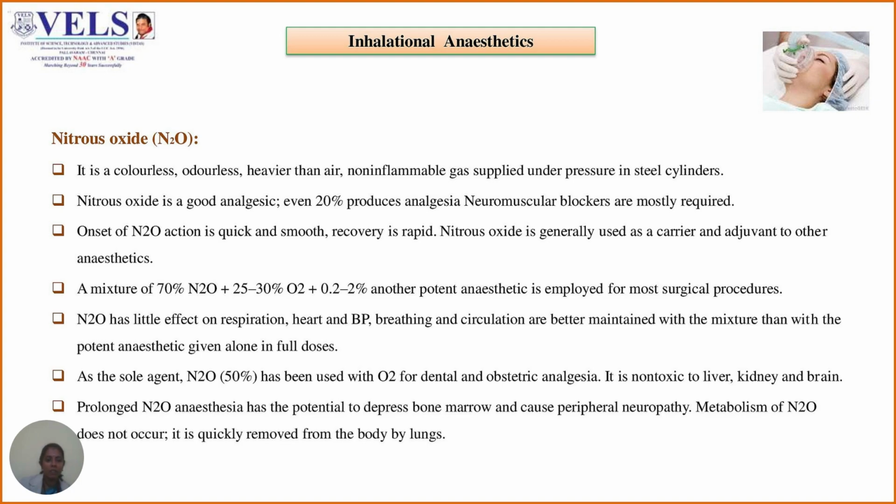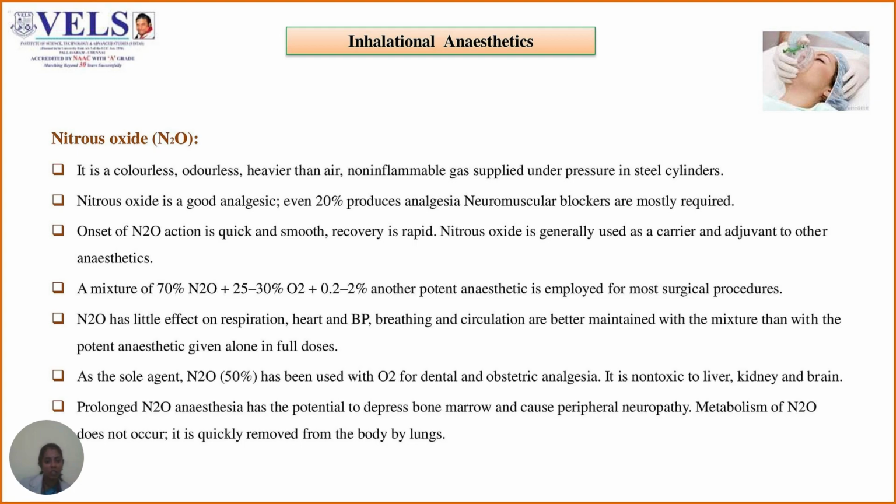A mixture of 70% nitrous oxide along with 25 to 30% of oxygen and 0.2 to 2% of another potent anesthetic is employed for most of the surgical procedures. It has little effect on respiration, heart and BP. Breathing and circulation are better maintained with the mixture than with the potent anesthetic given alone in full doses.